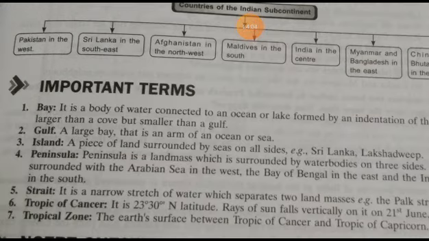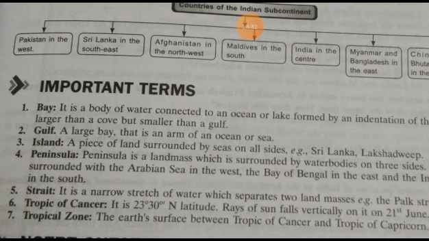So here are some important terms in this lesson. First, it is bay. We have seen the Bay of Bengal is there in India. So what is a bay? A bay is a body of water connected to an ocean or lake, formed by an indentation of the shoreline, larger than a cove but smaller than a gulf. This is called a bay.